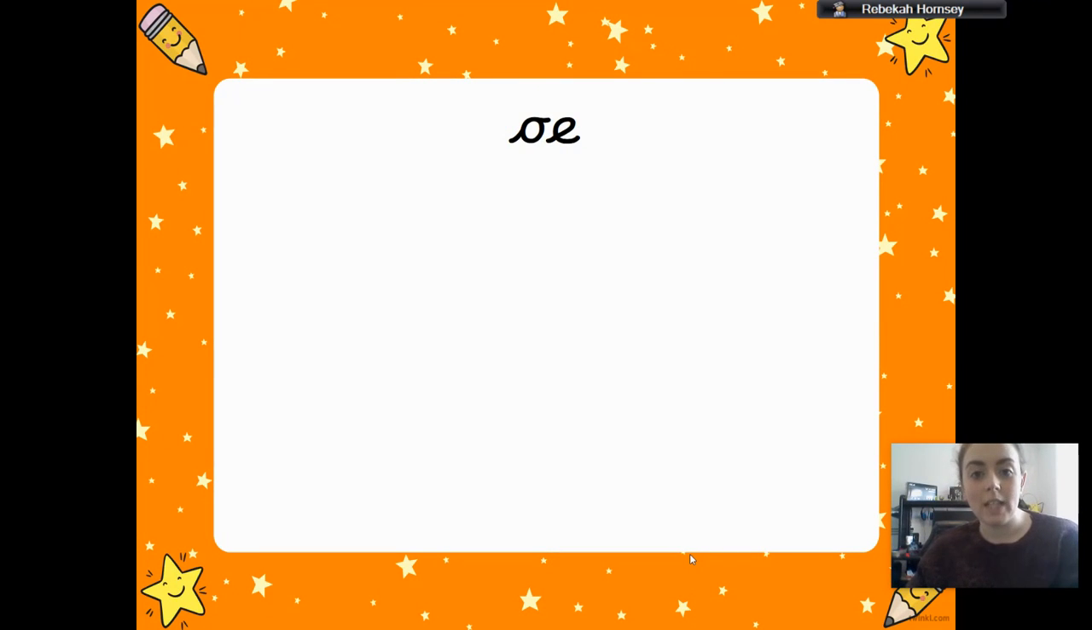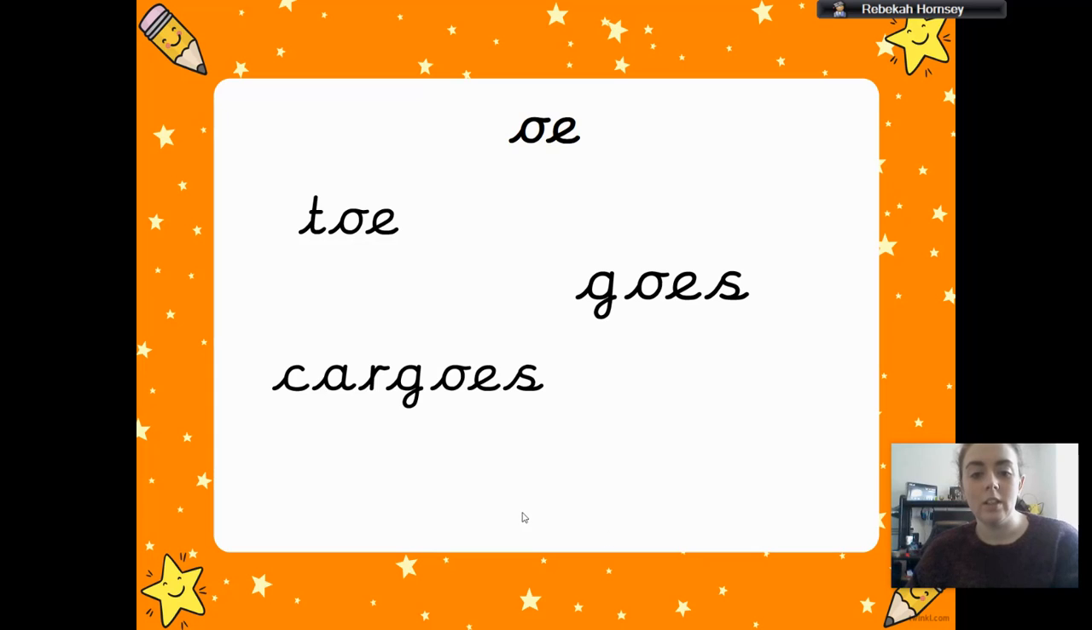So this is our O sound, a new O sound that we're learning. It's an O and an F, and when we put them together, it makes O. So what words does this O sound come into? Well, here are a few just to get us started. It's in toe. It's in O's, goes. It's also here in cargoes, and it's in this one, dominoes. So that's our O sound.